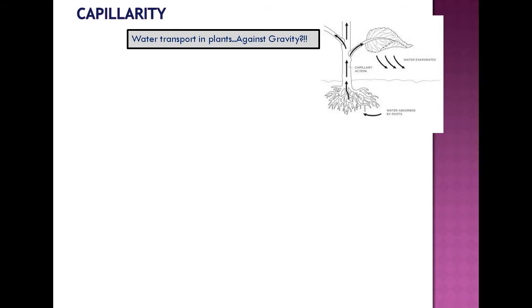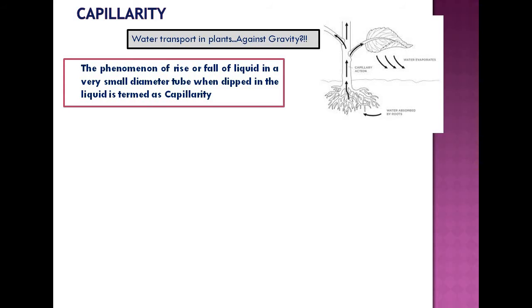Capillarity. We have studied capillary action in elementary physics during our +2 days. We know that as far as a tree or a plant is concerned, there is a rise of water through the stem of the plant. That will help in photosynthesis in the leaves, and also we have the rise of sap through trees. So this rise, is it against gravity? That is the main question. There is rise of water and sap through the tree in the upward direction. So water transport in plants, is it against gravity? No, it is not. It is due to a specific action known as capillary action.